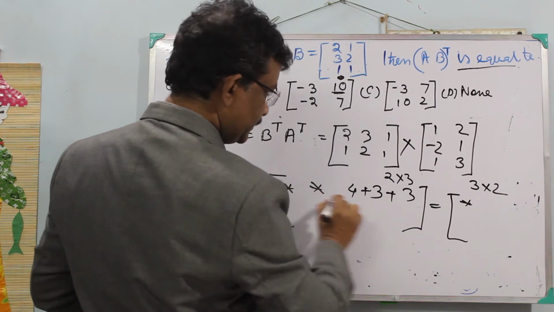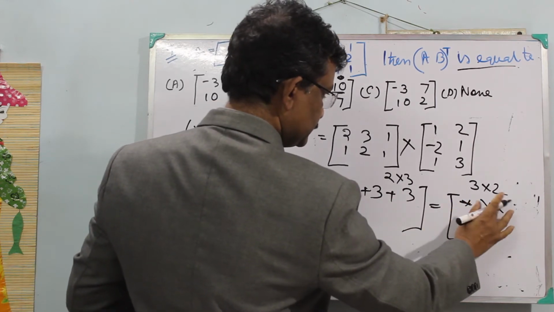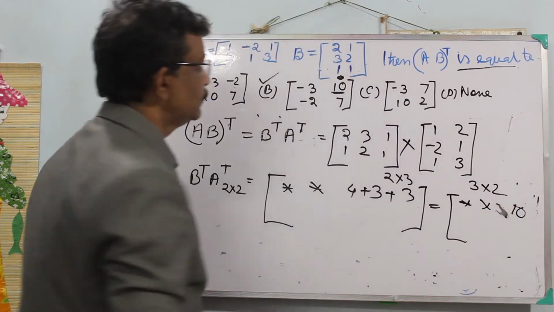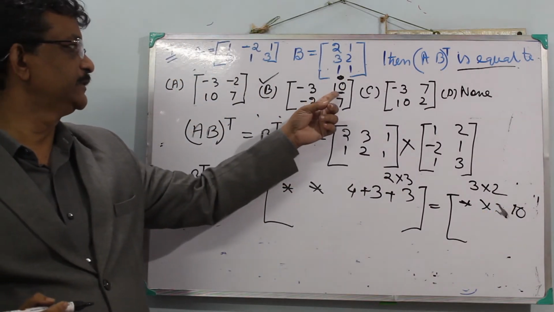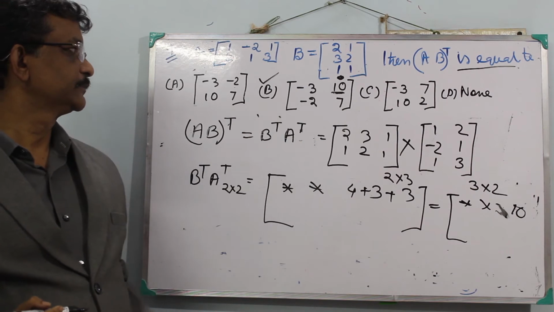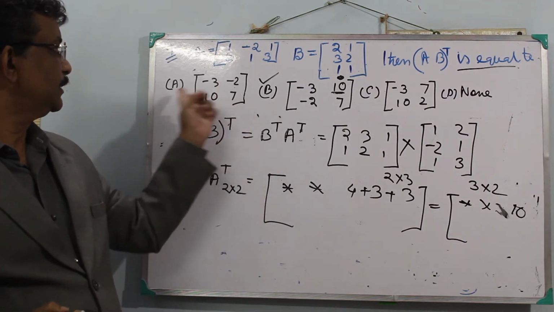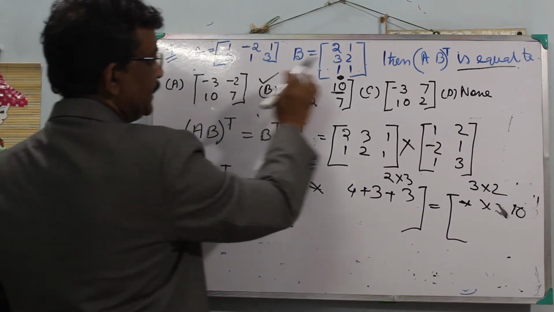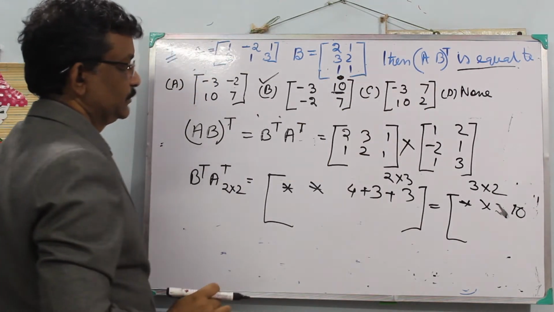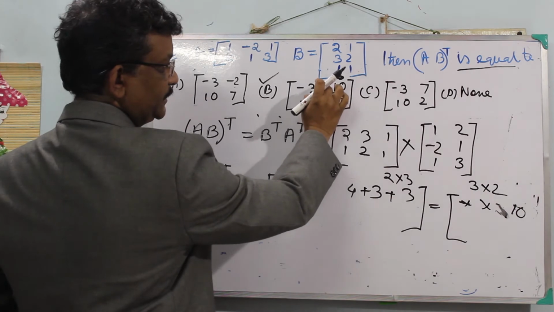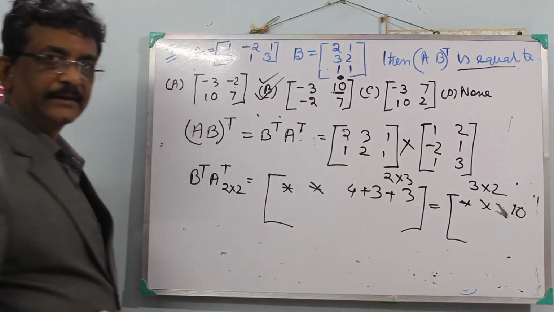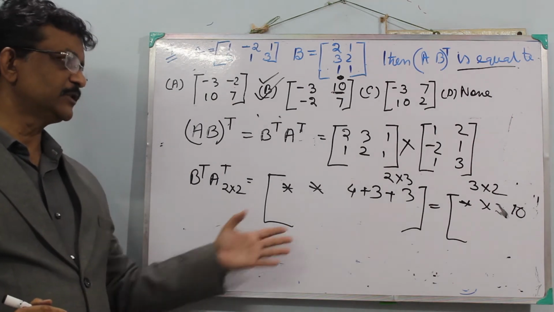I am not interested in the other values. Third one, 6 plus 4 is 10. So here you see 10 is there. In all the answers, only this element is different, so I am interested in calculating this element. So this is 10, and B is the correct answer. So this is the shortcut method.